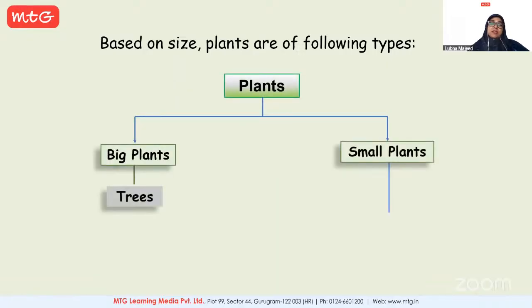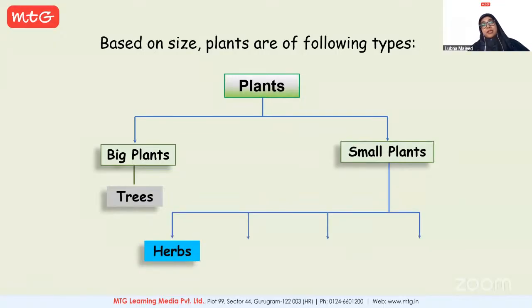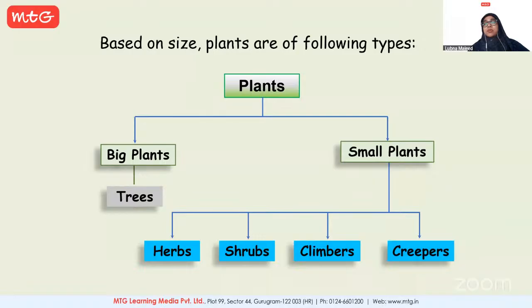So big plants, we categorize trees under them, and then we have varieties of small plants. We have herbs, shrubs, climbers, and creepers. Okay, before I move ahead, who can tell me what is meant by herbs, shrubs, climbers, and creepers? One by one, let's cover herbs first. Please raise your hand.